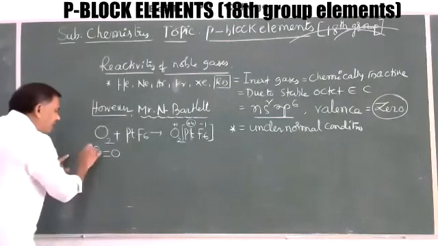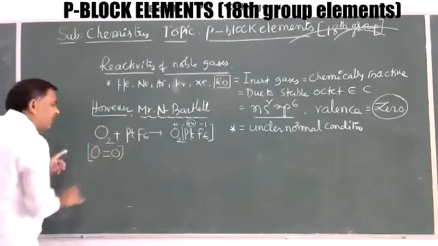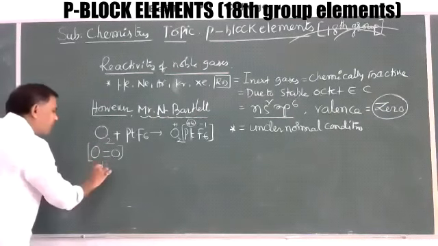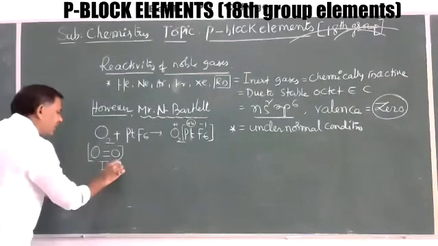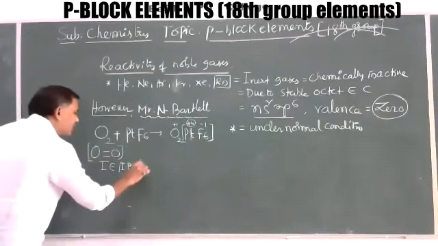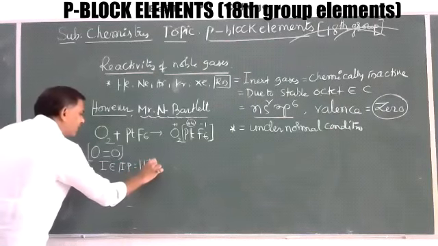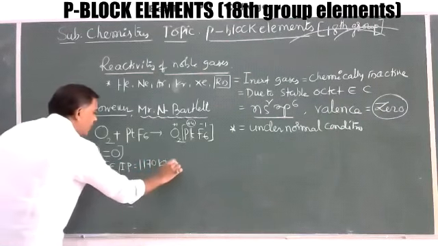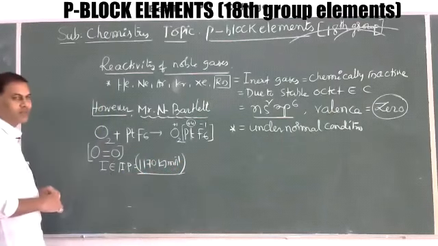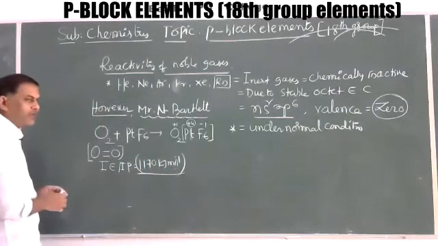To break this bond, some amount of energy is required, that is ionization energy, IE. The ionization potential here is 1170 kilojoules per mole. That amount of energy is required. That is an experimentally determined value.